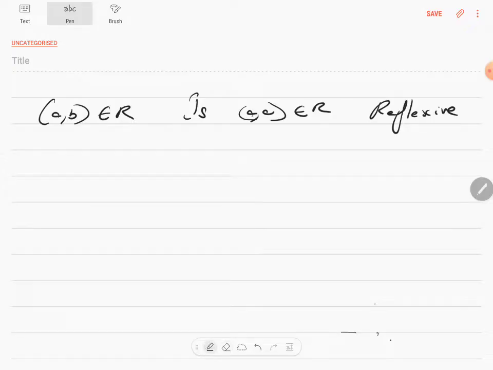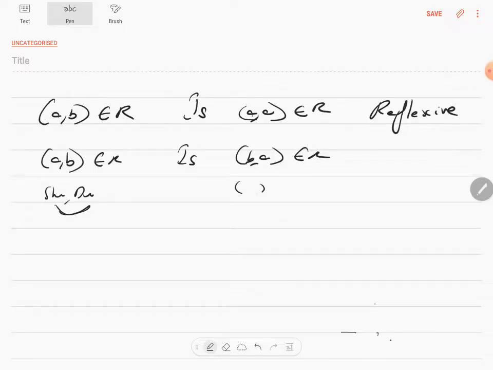So next is (a, b) is an element of R. Is (b, a) an element of R? In the case of Shrutika and Divyavarshini, even if I switch it, it will still be an element of the relation when it comes to students of Malti aunty. Whereas in the same example of uncle and me, where uncle is a husband of Malti aunty, can Malti aunty become a husband of uncle? So that is a simple layman's example where it will not be symmetric.